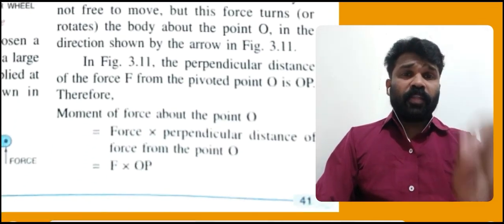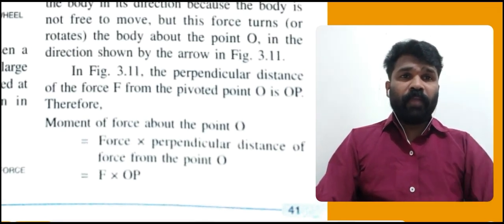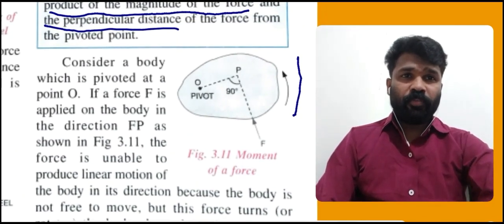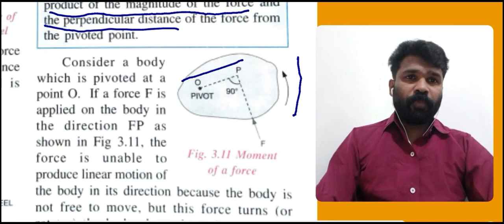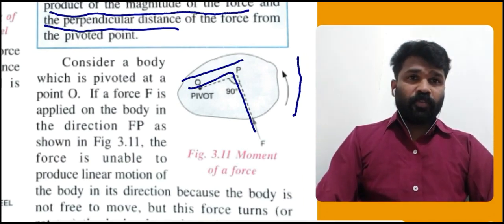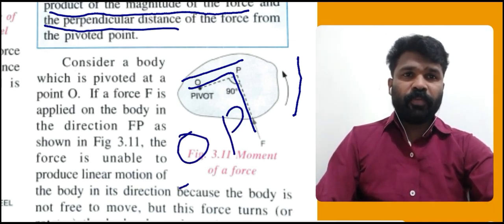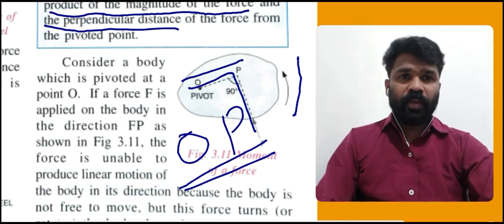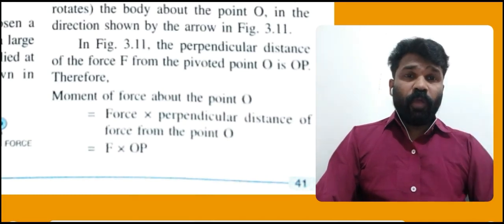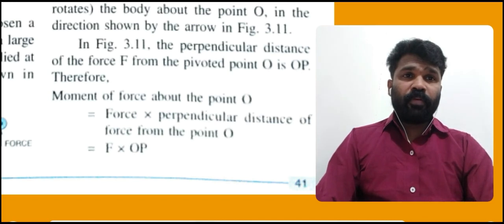Okay, in figure 3.11, the perpendicular distance of the force F from the pivoted point O is what? It is OP. That is the perpendicular distance, because this is a perpendicular angle, that is 90 degrees. So the perpendicular distance of F from the pivoted point O is OP.